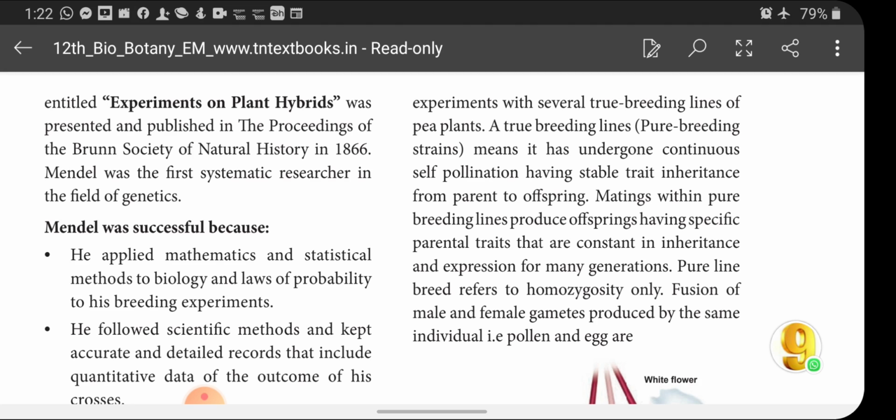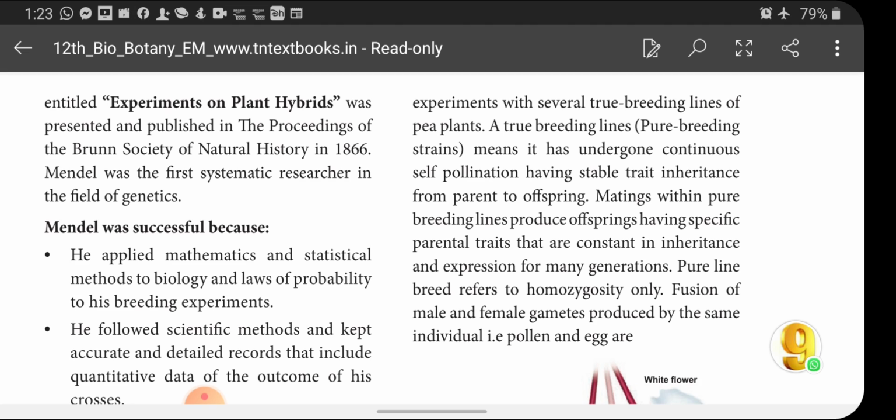So in that case, Mendel crossed two different pure breeding plants, and that is called what? Cross pollination or artificial pollination, done by Mendel. So when he crossed two pure breeding plants, a tall and a dwarf plant, tall is one kind of pure breeding variety and dwarf is another kind of pure breeding variety.